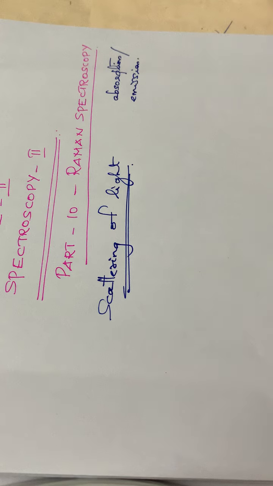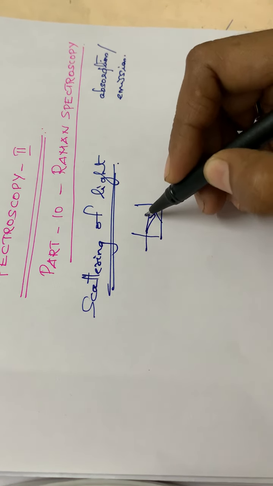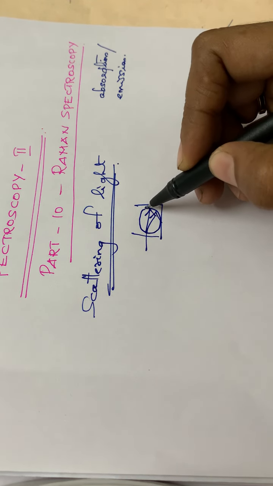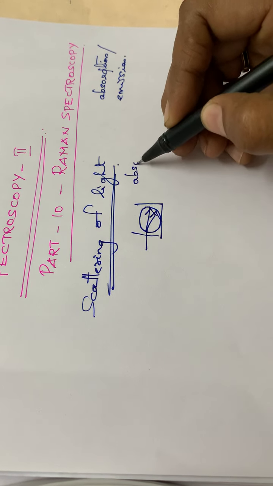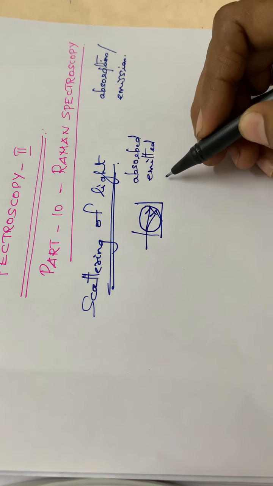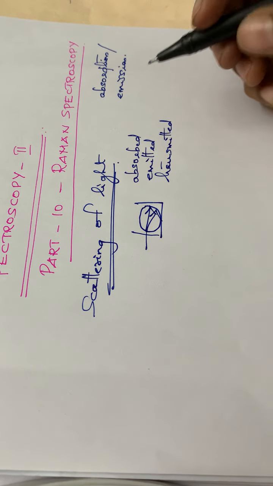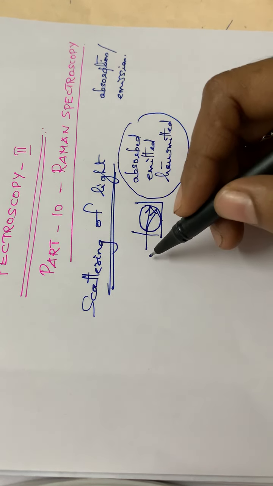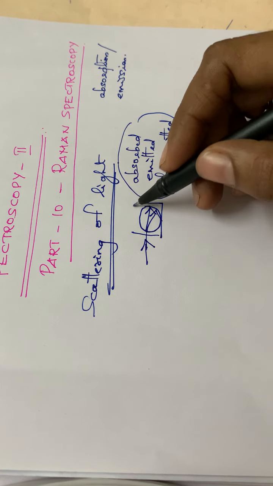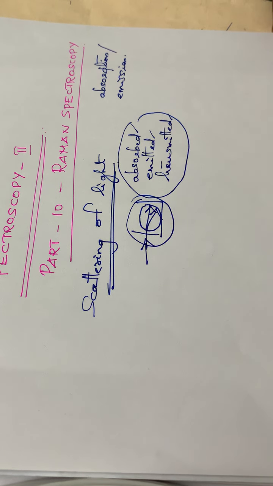But we know that when light is falling on a particular substance, some of the light will be absorbed, some will be emitted, some will be transmitted, or some of the light will be scattered. All these processes go on while we are passing an electromagnetic radiation, or light, through matter.